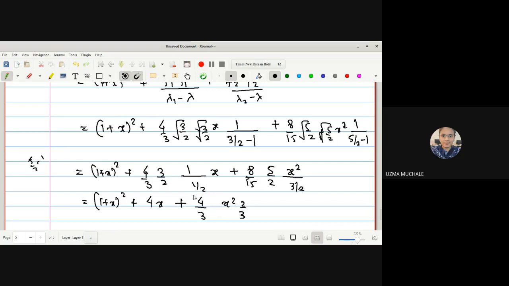So we get it combinedly as 8 by 9. Ma'am, 16 by 9. Is it 16 by 9? Okay. This 3 by 2, we can write it as 2 by 3. Okay, fine. It is 16 by 9 into x square. So finally we get the solution.